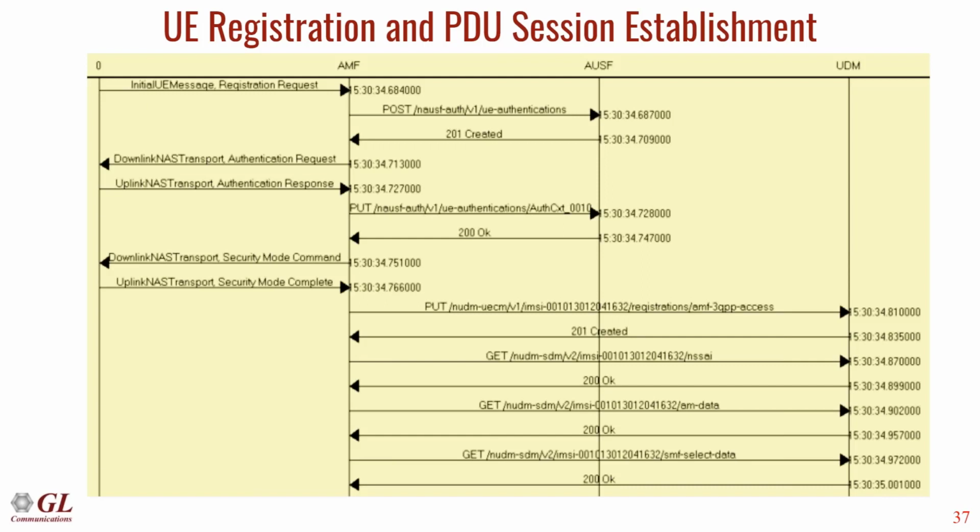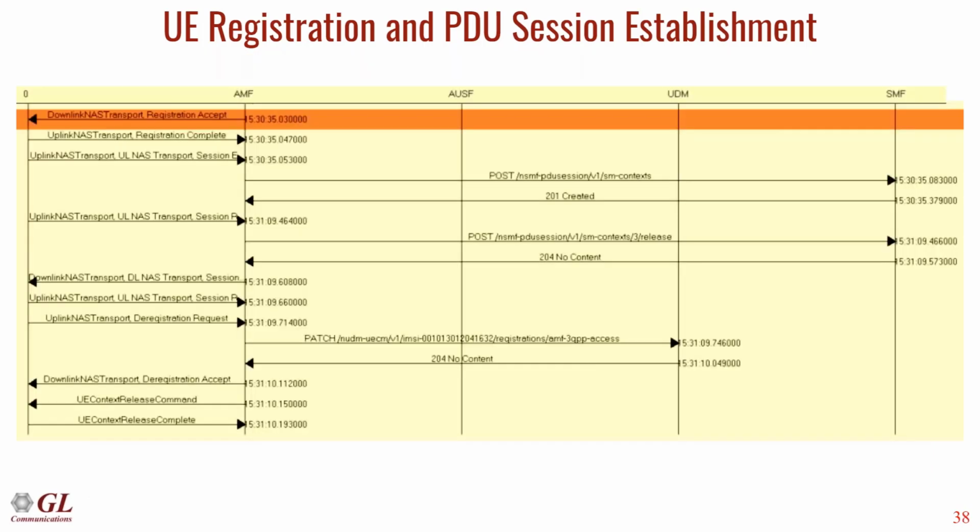Once AMF gets all this information from the UDM, it is going to create a UE context at the AMF and allow the UE to attach to the network. The next procedure is establishing the session. AMF provides the session management request to SMF using SM context messages, and SMF in turn contacts the PCF for the policy rules and contacts the UPF to get the tunnel information.